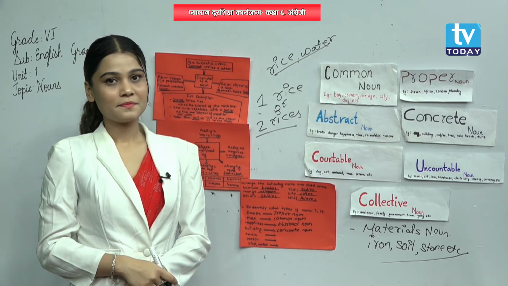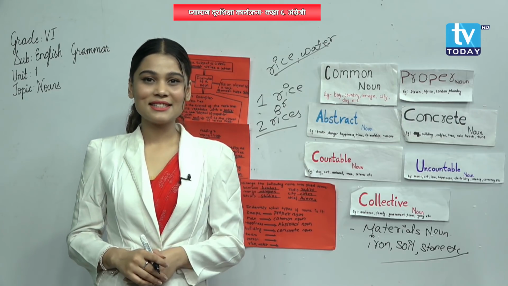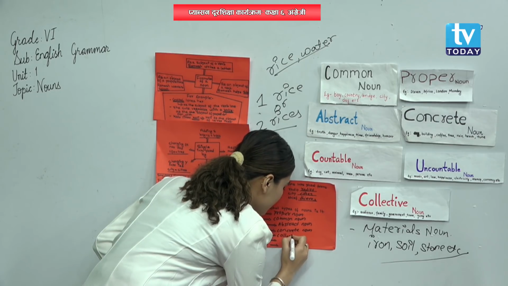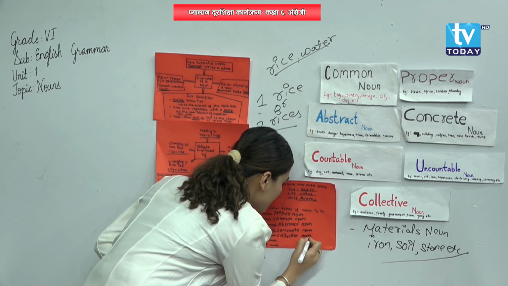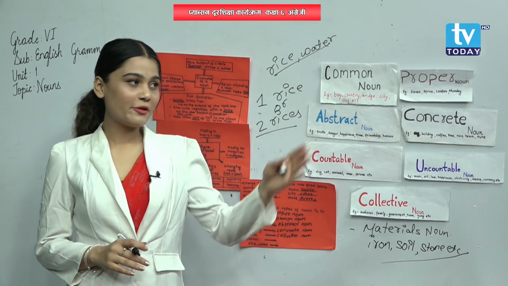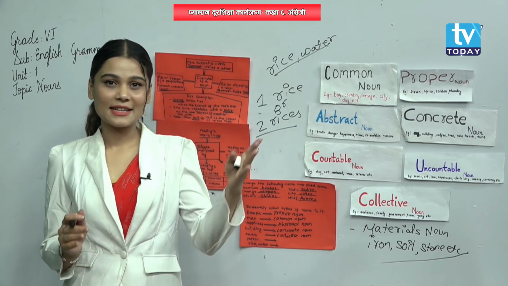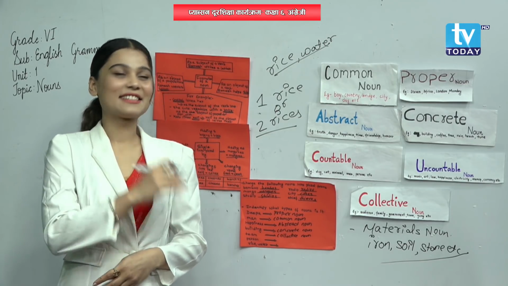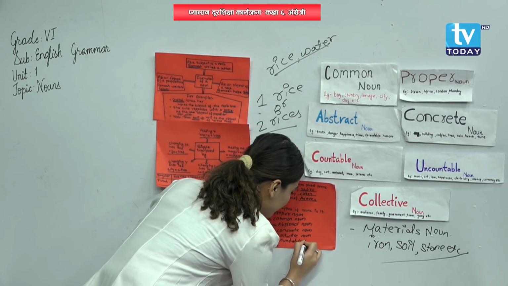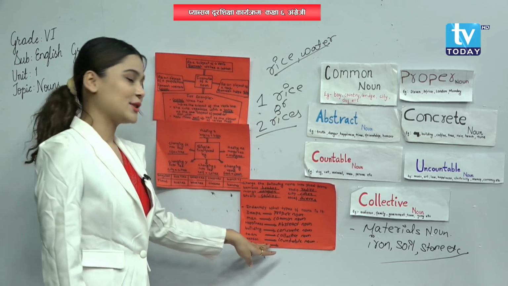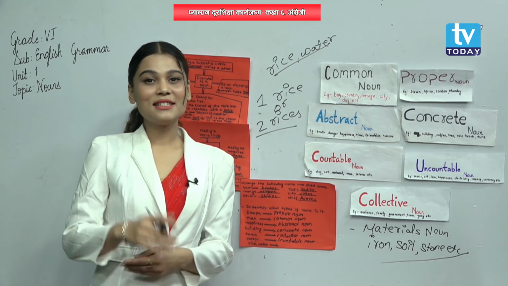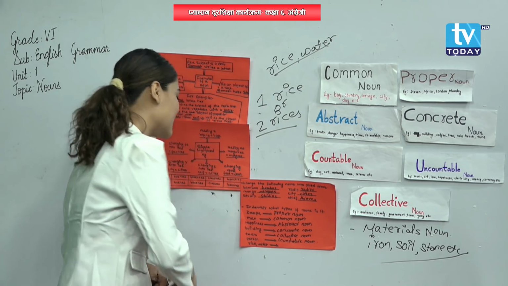Team. More than one person, that means collective noun. Person. We can count it, right? There are 5 persons, there are 6 persons, there are 7 persons. Yes, countable noun. And the last one, rice, water. It is very easy. No s here, we cannot count them. That means perfect, uncountable noun.